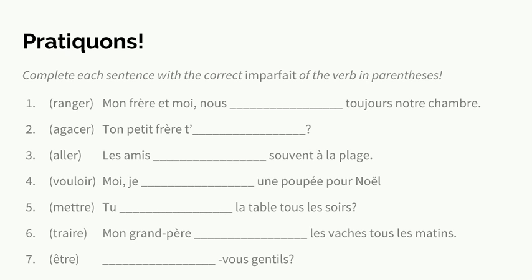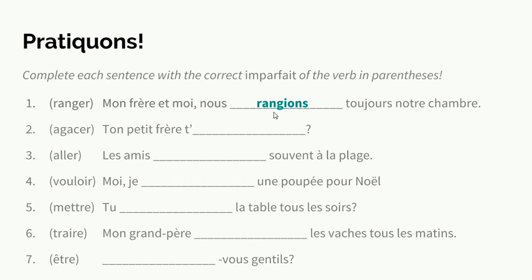Point numéro 1, le verbe c'est ranger. Ranger is a GER verb. Mon frère et moi, nous rangions toujours notre chambre. Nous rangions. We do not have an extra E because the I will make the G a soft sound. Mon frère et moi, nous rangions toujours notre chambre. My brother and I, we used to always clean our room.